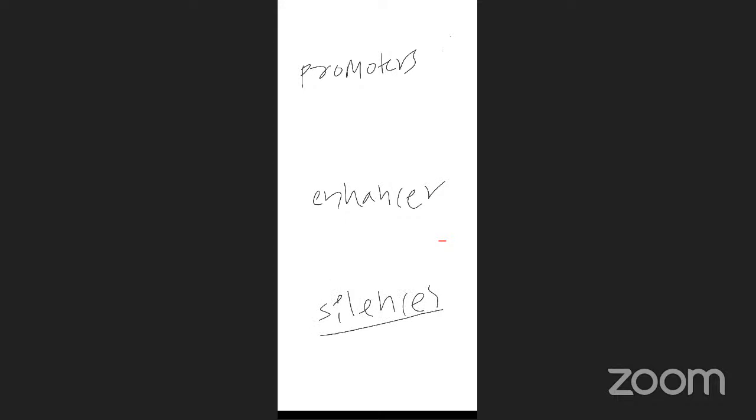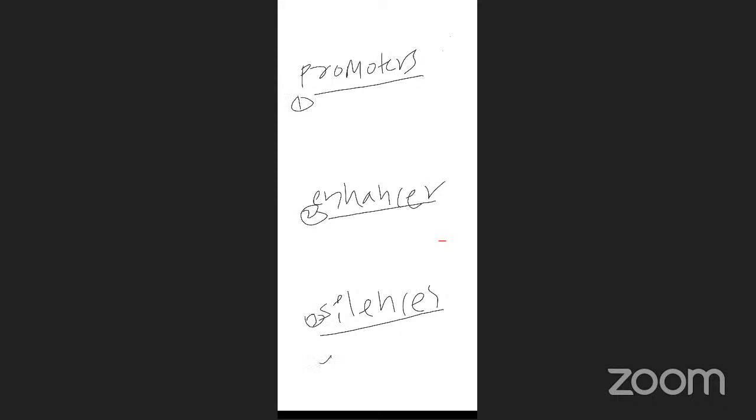First, mainly in genes there are only three regions, very, very important: promoters, enhancer, starter box, which is part of promoter, and silencer. These three.